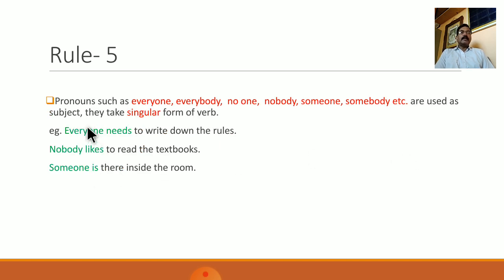Next rule is that pronouns such as everyone, everybody, no one, nobody, someone, somebody, etc. when used as subject, they take singular form of verb. For example, everyone needs to write down the rules. So needs is in its singular form. Nobody likes to read the textbooks. So likes is in singular form. Someone is there inside the room. So is is in singular form.